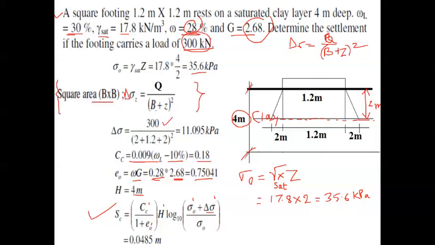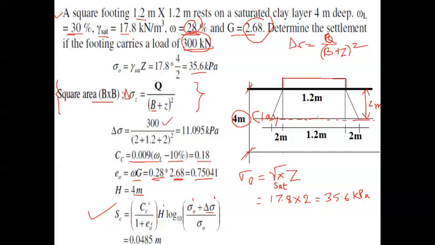Then B is nothing but the width. So it is a square footing, sides are same, so 1.2 we are considering just here. The calculation which is shown here: this was the footing situated at the ground level over the clay strata of 4 meter deep, as indicated in this particular figure.